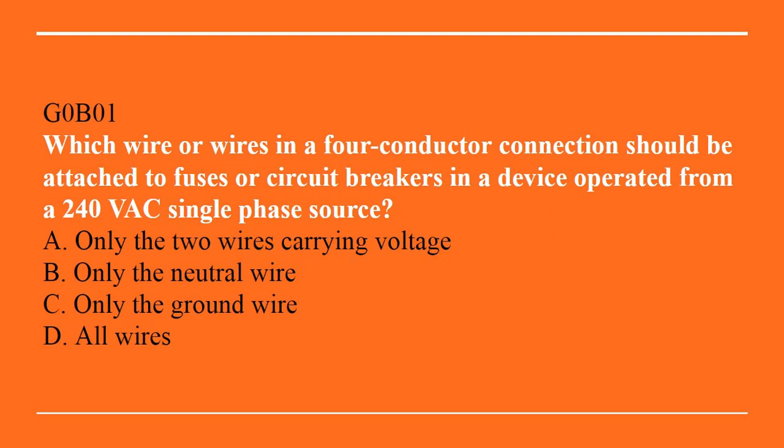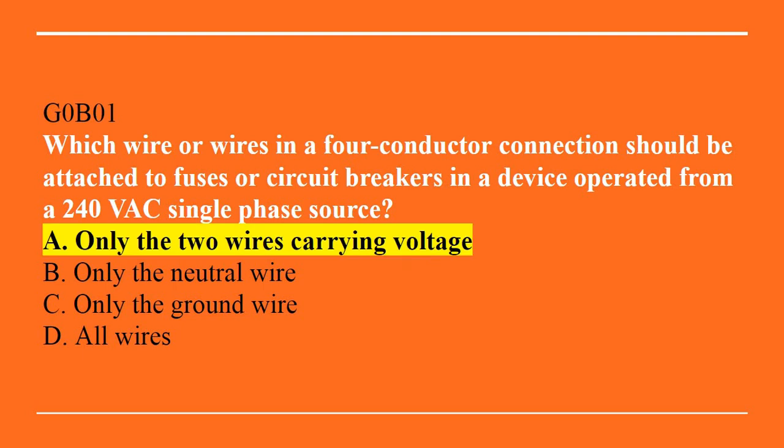G0B01. Which wire or wires in a 4-conductor connection should be attached to fuses or circuit breakers in a device operated from a 240 volt AC single-phase source? A. Only the 2 wires carrying voltage. B. Only the neutral wire. C. Only the ground wire. Or D. All of the wires. Correct answer is A. Only the 2 wires carrying voltage.